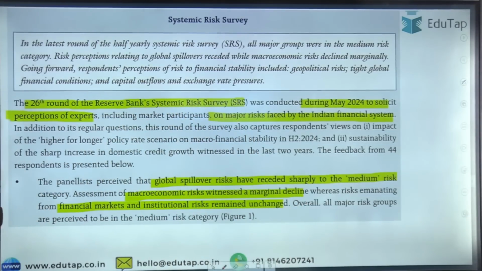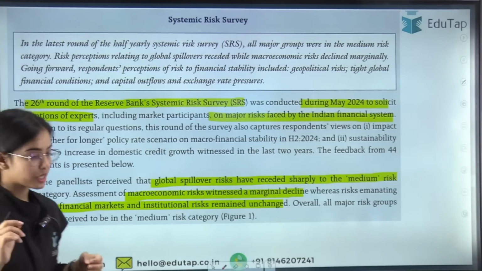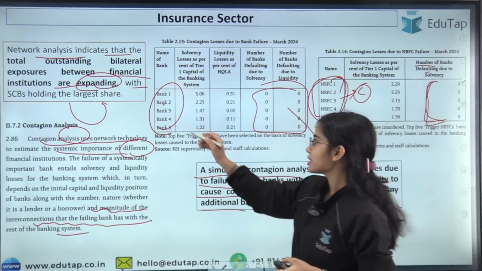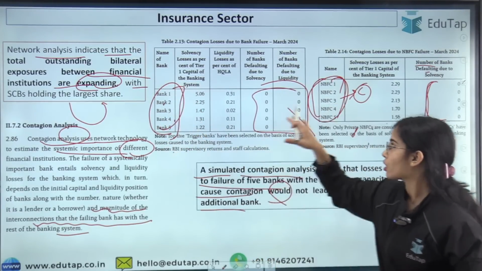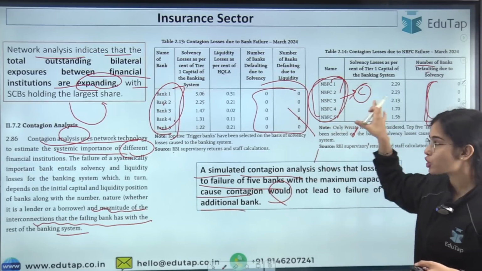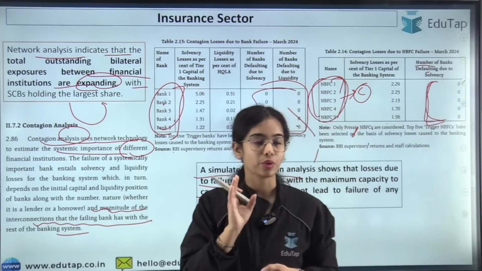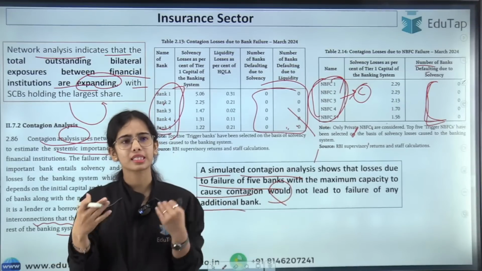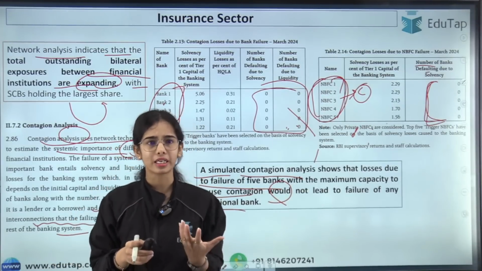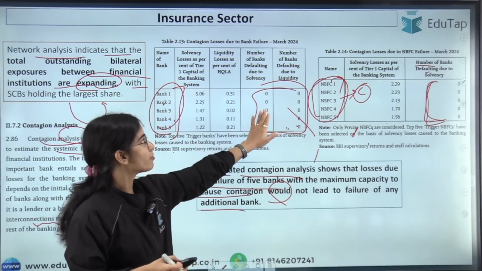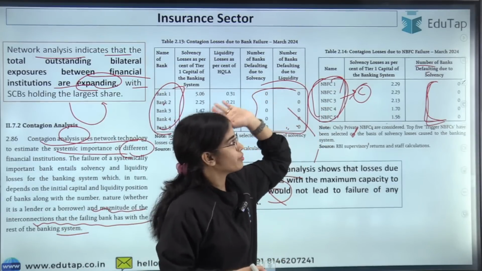If the banks or the NBFCs are failing, as per the contagion analysis, if the top 5 connected banks or the top 5 connected NBFCs fail, for sure they are going to affect the other banks. Their CRAR might reduce and their NPAs might increase, but the other banks will not fall. So the number of banks defaulting, or becoming insolvent, will be 0. That is the idea.